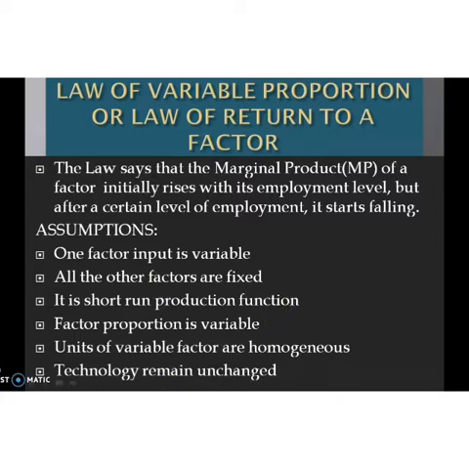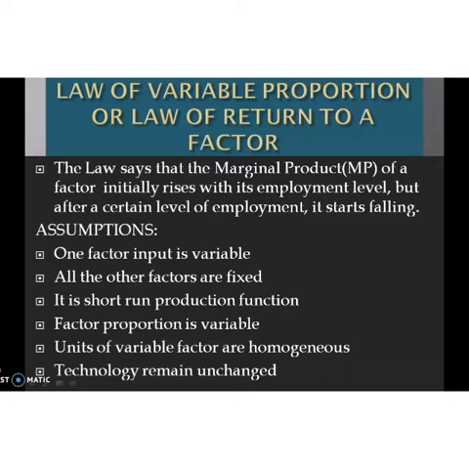So we hold one factor input fixed and keep increasing the other. In the short term there are fixed factors and variable factors. So the factor proportion changes because one factor is fixed and another one is varying.